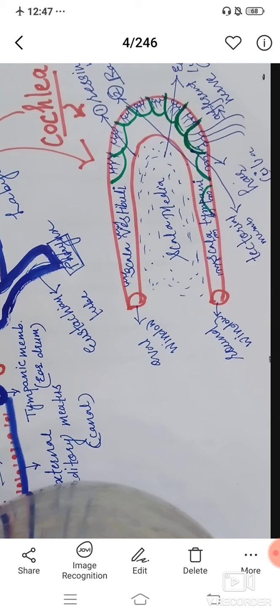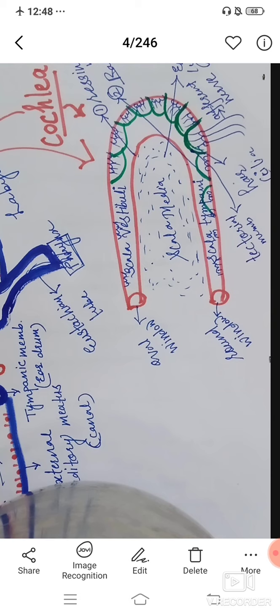There is a presence of hair and the ceruminous gland, and the function of all these things I explained. Now the second part of the ear is the middle ear, which is made of three ossicles called the stapes, malleus and the incus. The first one was the malleus, the last one was the stapes, and the middle one was the incus. After these three ossicles, the Eustachian tube is present, which helps in body equilibrium. And this was all about the middle ear.